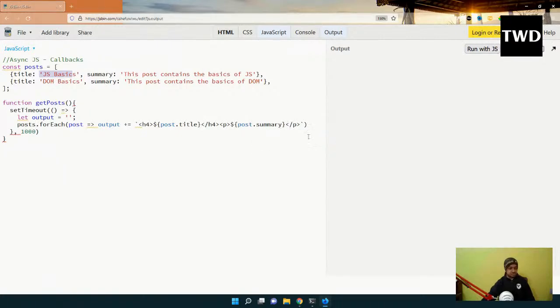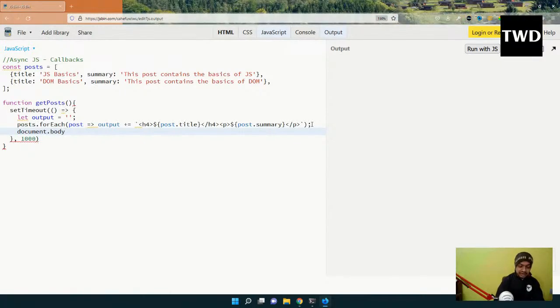Okay, so then what I'm going to do, document dot body. So the body, I'm targeting the whole body, and I will just do an inner HTML equal to output. We have just seen what inner HTML can do, so I can pass HTML to it. The main thing is the output. So first let us run this thing, get posts like this, and run with JS.